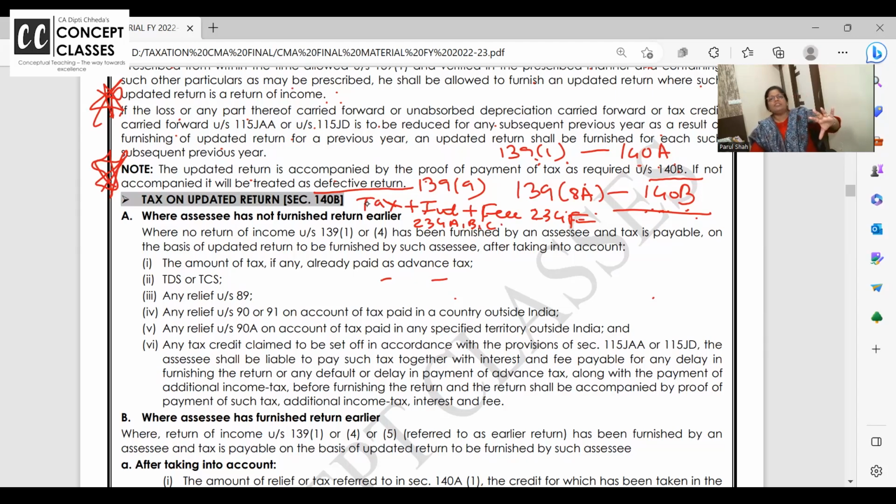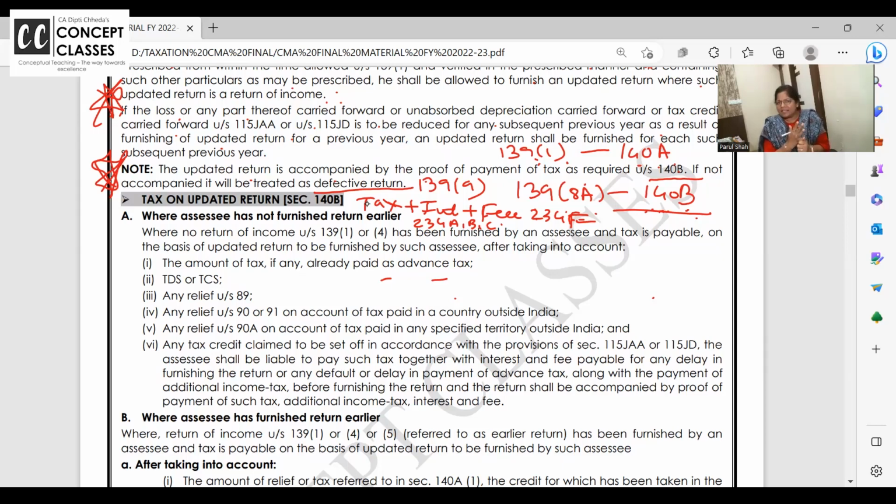In the inter-revision videos which I have provided, one half-hour video is there just on the due dates of advance tax and interest calculation. You should read that, and interest is there in final also, so we will do it. See, it's not that final is difficult, but you need a lot of revision. Now you are in CMA final. The way you take it, it has to be a very broad way. Clear?